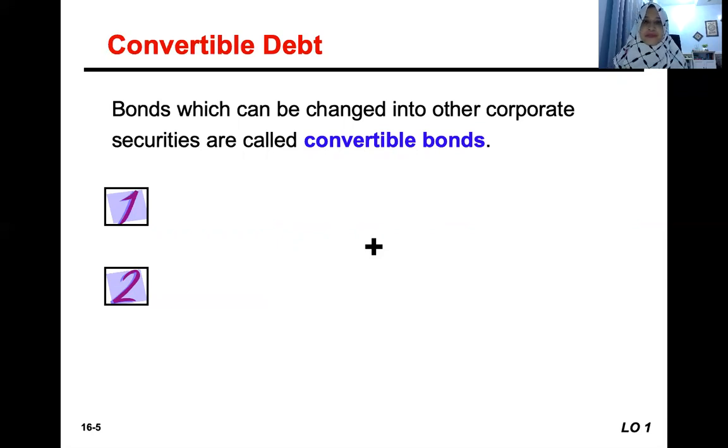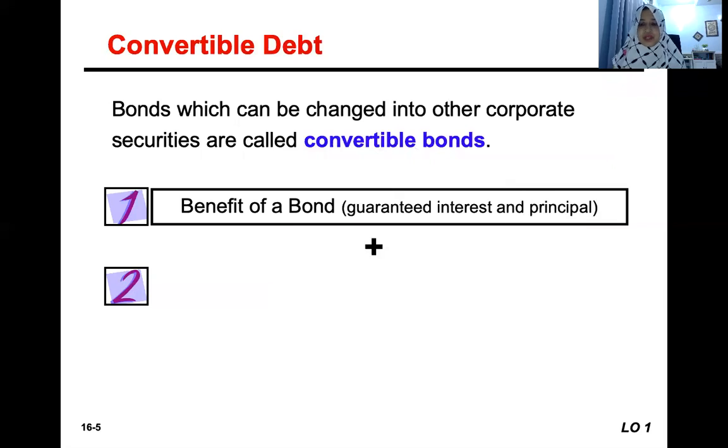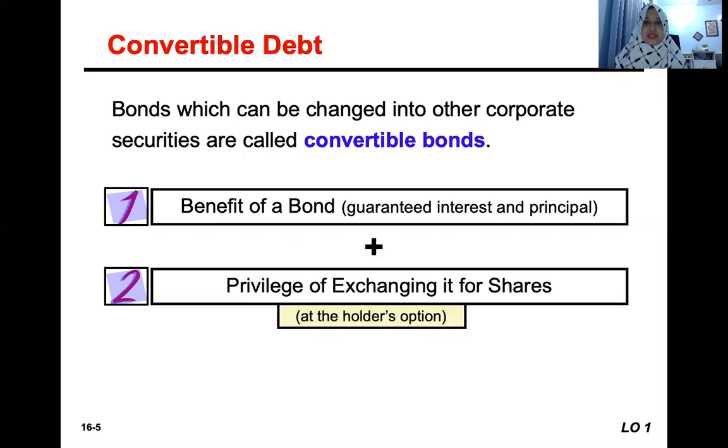Why does the company want to issue convertible debt like convertible bonds? Because there are advantages both for the company as well as for the bondholder,